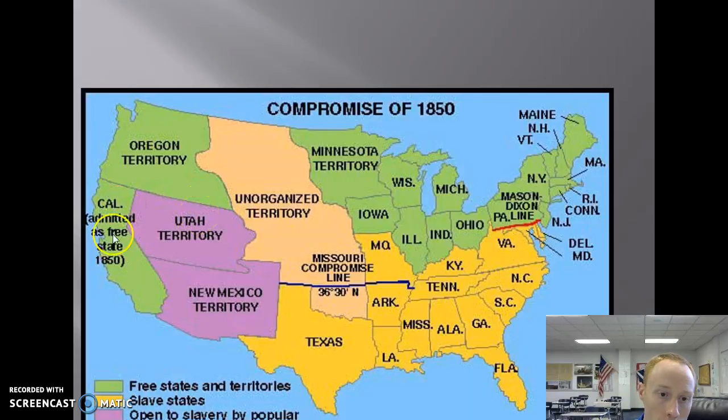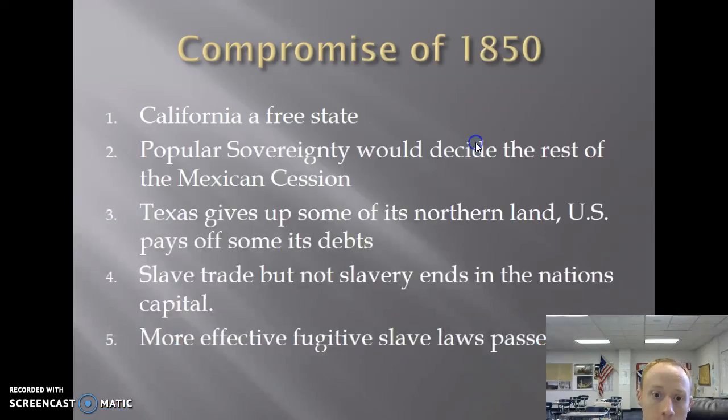Basically, he said California will be a free state. He divides the rest of the West into two territories, Utah and New Mexico, and said, let's have popular sovereignty or voting for the issue of slavery there. He said the Missouri Compromise line will continue in the Great Plains. And then eventually, under the protest of the Southerners, they added a Fugitive Slave Law, which allowed for Southern slave hunters to go in the North and hunt for people they suspected of being runaway slaves.